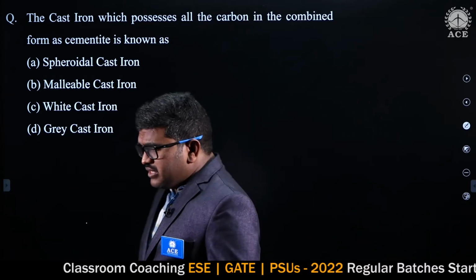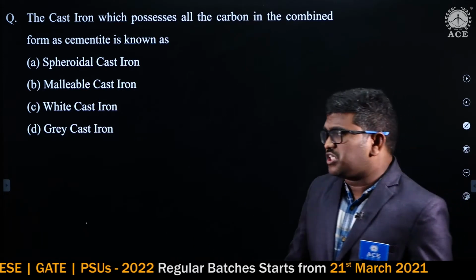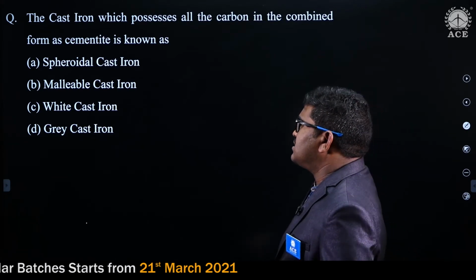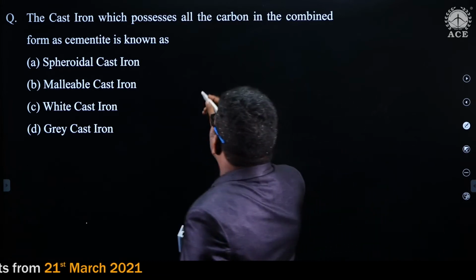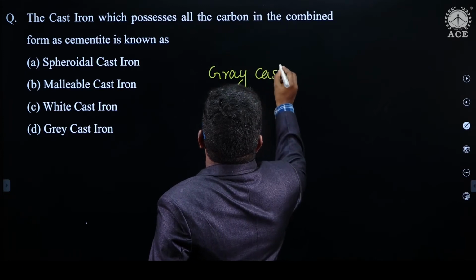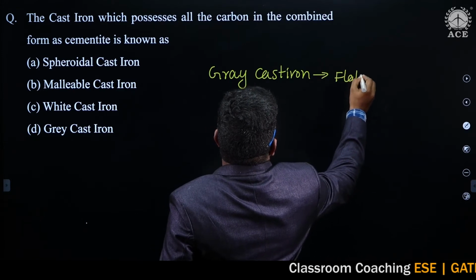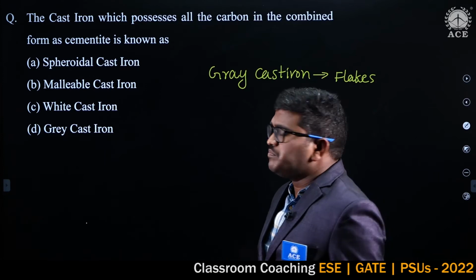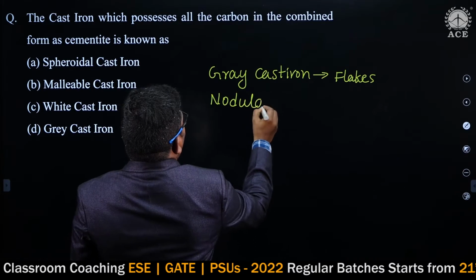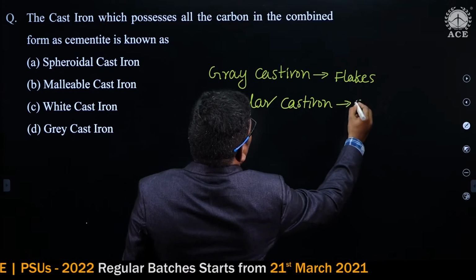And here these cast irons are having some graphite in it. Based on the shape of the graphite, the grey cast iron and the spheroidal cast iron names came. Like for example, in grey cast iron, graphite is present in flakes form, and in nodular cast iron, graphite is present in spherical form.